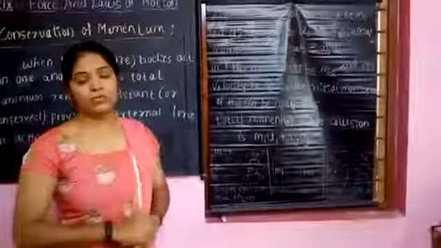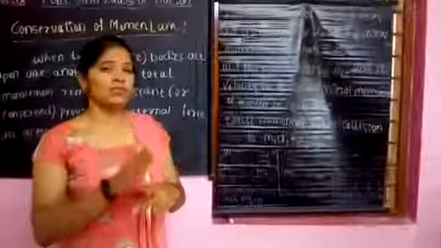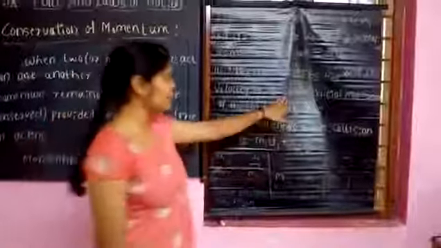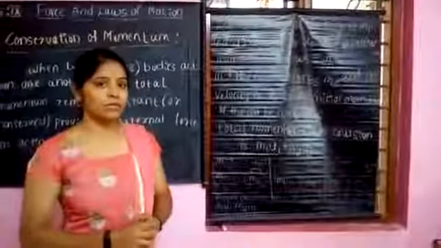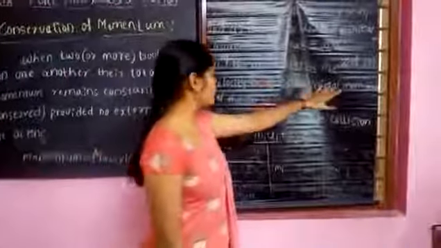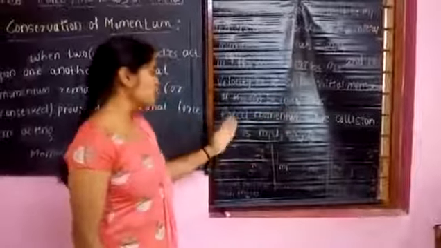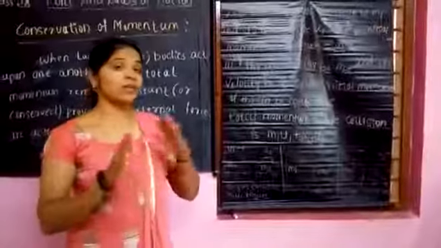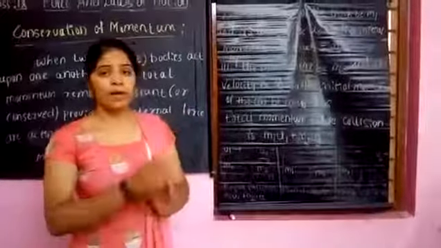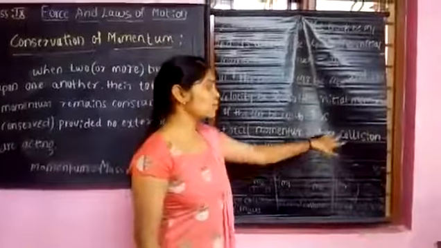Here we do not consider the stationary car, but one moving with a certain velocity u2. So the initial momentum of the car is m2 into u2. Now we calculate the total initial momentum of both the bodies, that is the total momentum before the collision.